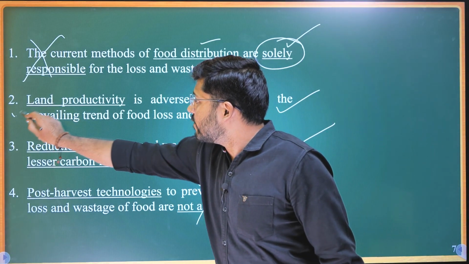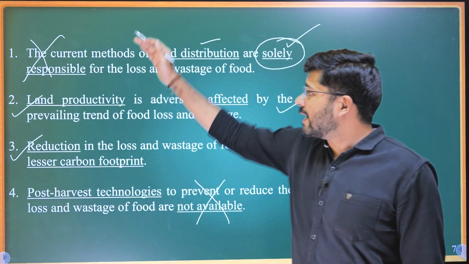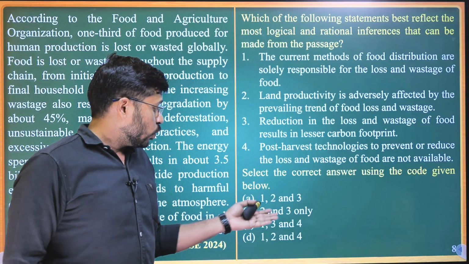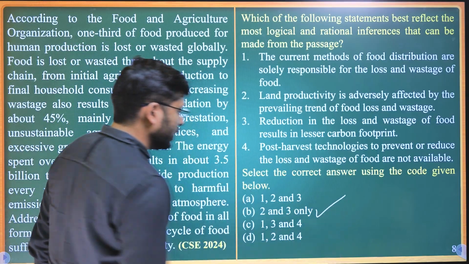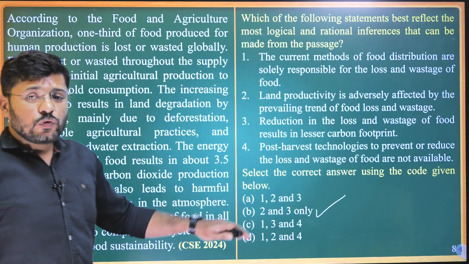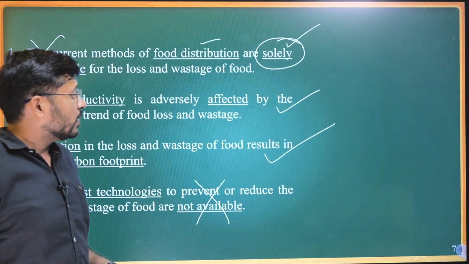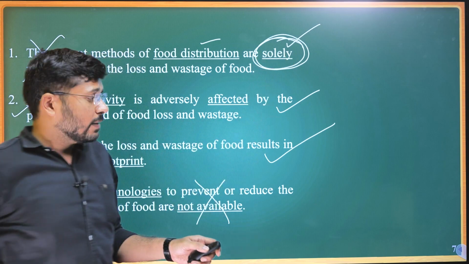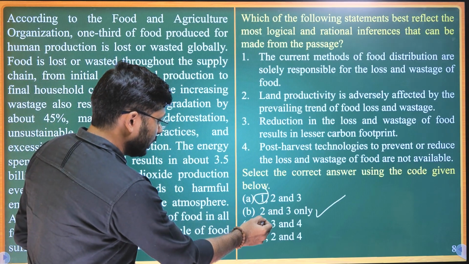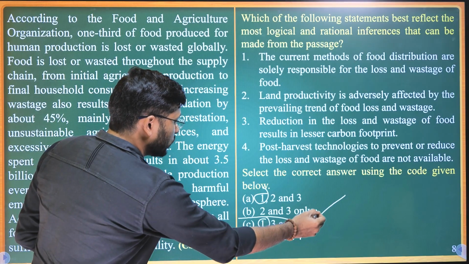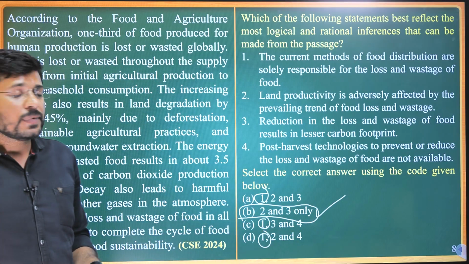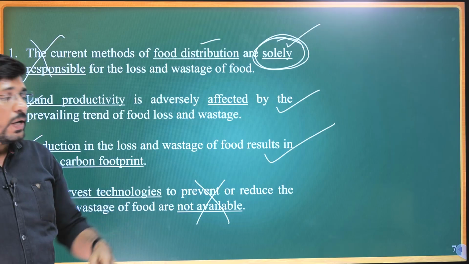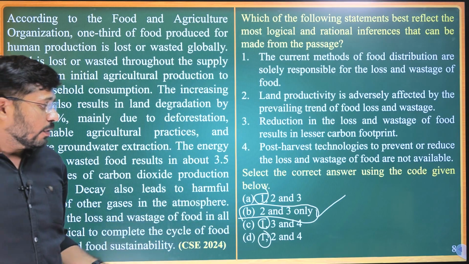So inference 2 and inference 3, they are correct ones, and inference 1 and 4, they are not correct ones. So do we have an option 2 and 3? Yes, option B is our answer. Also, if you did not know 2 and 3 are the answers, we could eliminate option 1, right? Because of the word solely here. Then option 1 is there here, here and here. Option B is the only option where 1 is not there. So that would be your answer. Even if you had confusion between the other 3, if you had eliminated inference 1 because of the word solely, then you could have landed on the correct answer.